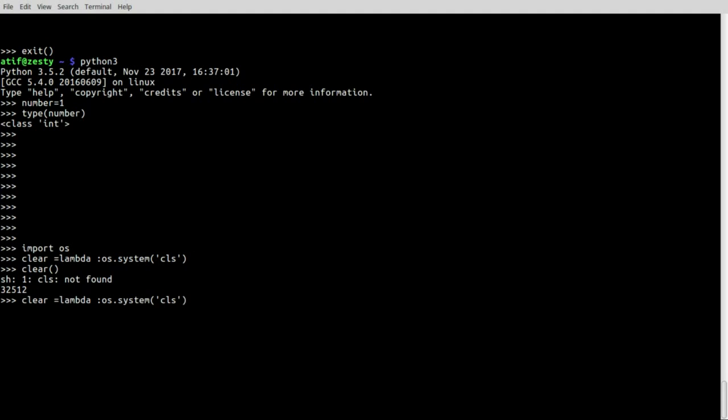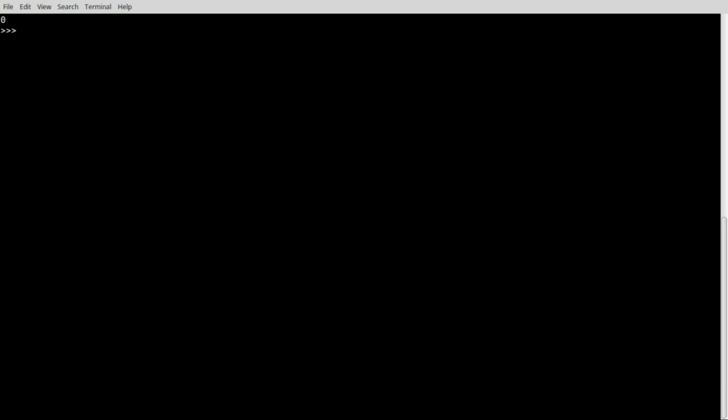Oops sorry, so if you are on Windows, you need to type cls. Understood it? If you are in a Windows system, you need to type cls. If you are in a Linux system, you need to type clear. Okay, just call it. See, saw the magic? It cleared the screen. Now your screen is not cluttered. So remember again, if you are on a Windows system, you need to enter here cls, because cls is the command that actually clears the screen, and in a Unix based system or Linux based system, just enter here clear, and for clearing it, call the function clear and it will clear the screen.